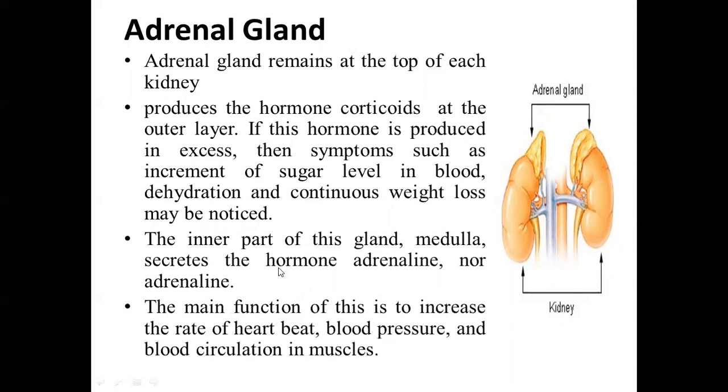During that period, it helps to increase the blood pressure, it maintains the blood volume, and it maintains the fluid and electrolyte balance, and it also begins the inflammatory process in our body.